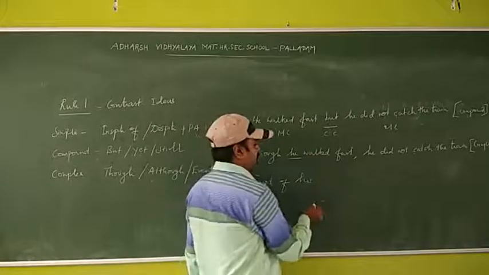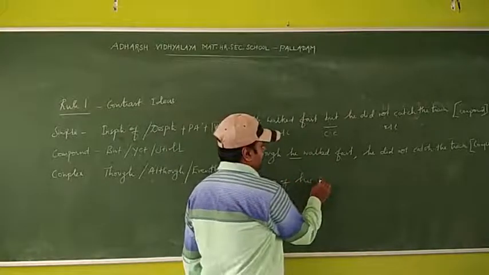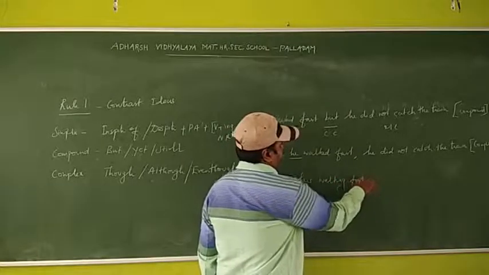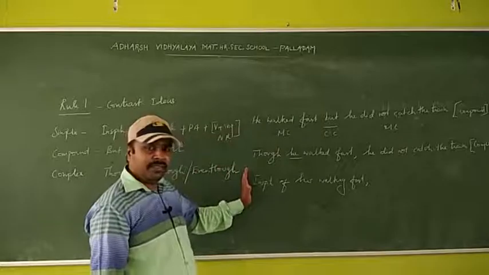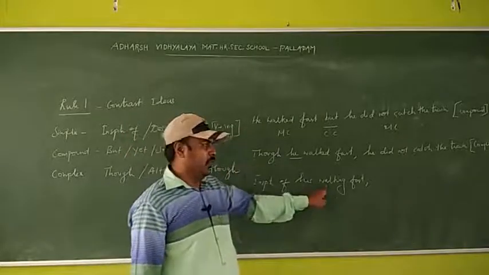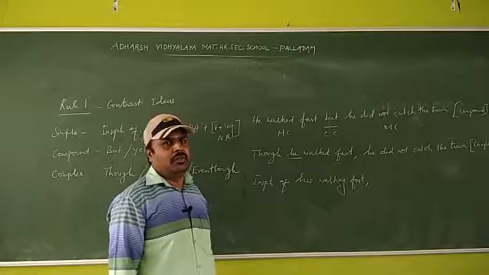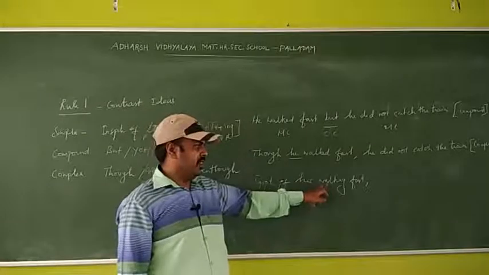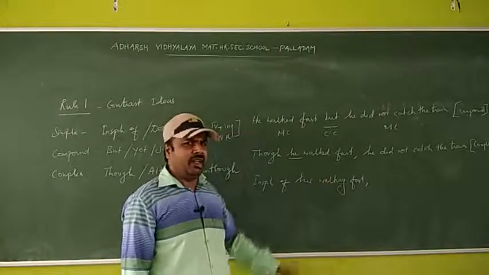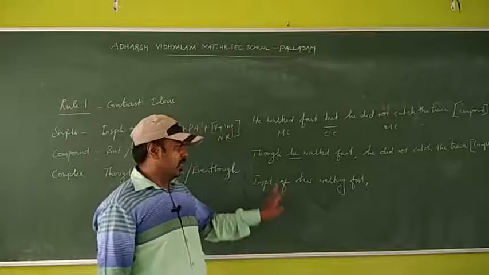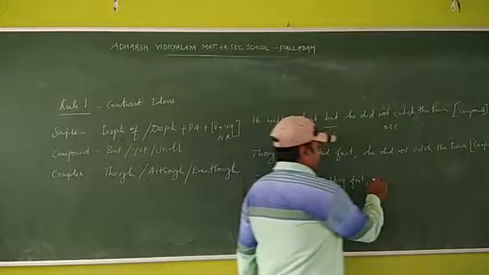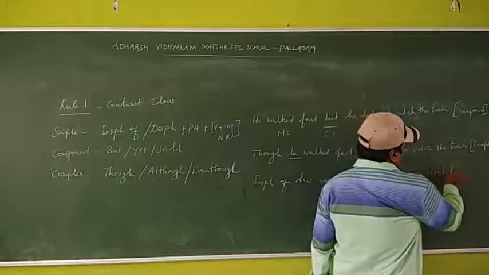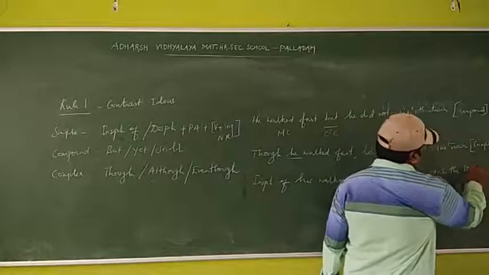Here, walked. When you change into phrase, it is walking fast. Okay, so phrase takes only non-finite verb. The walking, it is non-finite verb. Okay, so in spite of, possessive adjective, the non-finite verb. That is main verb, means you can add ing form. That's all. So in spite of his walking fast, he did not catch the train.